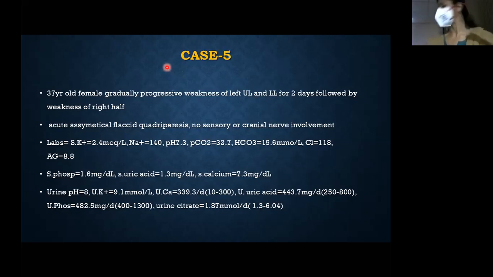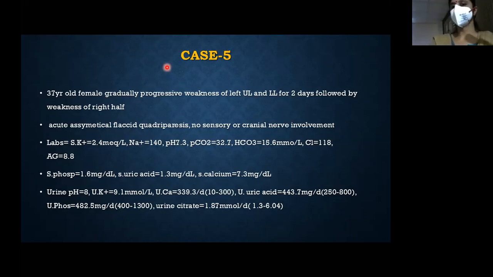She presented to neurology. She had progressive weakness of her upper limb and lower limb for 2 days, followed by weakness of the right half, with asymmetrical flaccid quadriparesis. There was no sensory or cranial nerve involvement. No bladder, no bowel, no autonomic signs or symptoms. The lab showed severe hypokalemia.